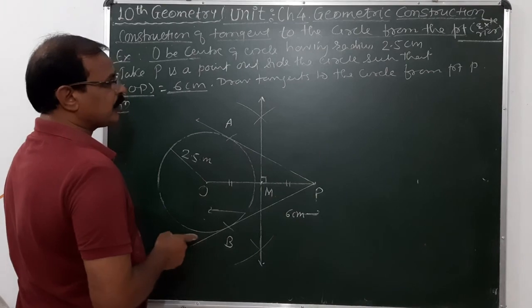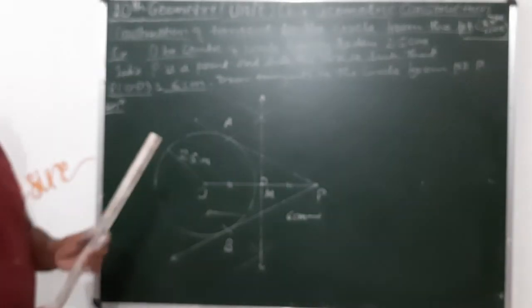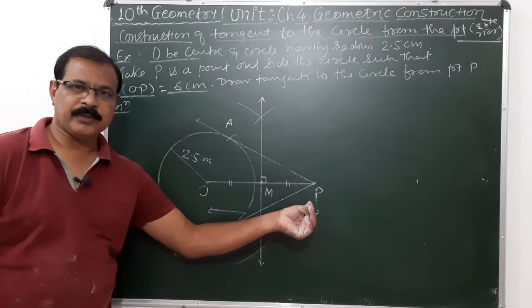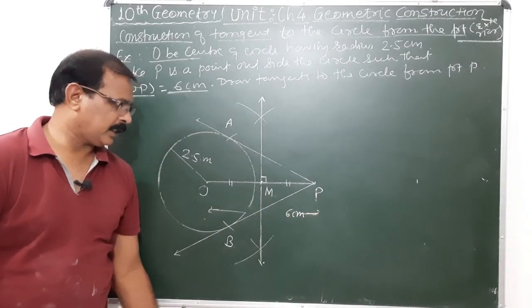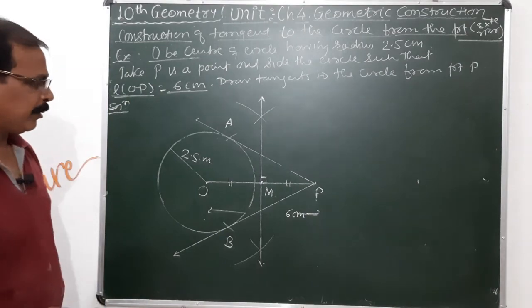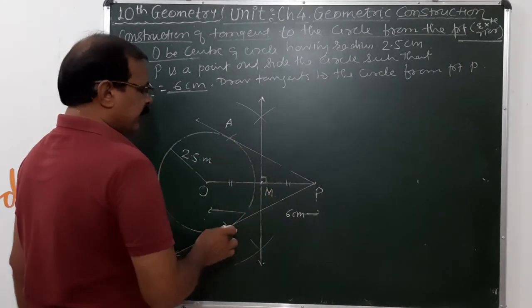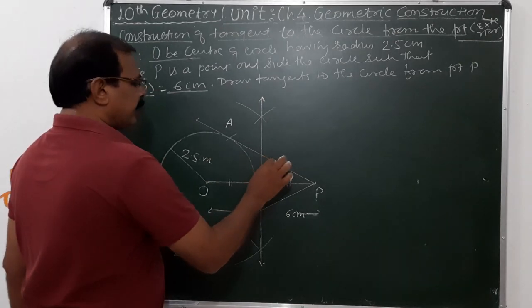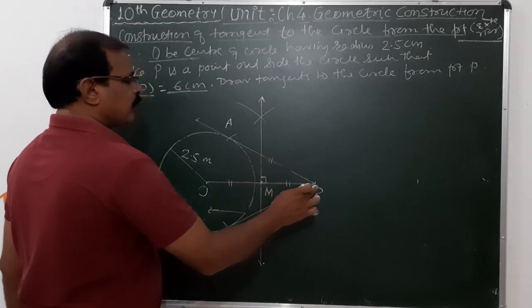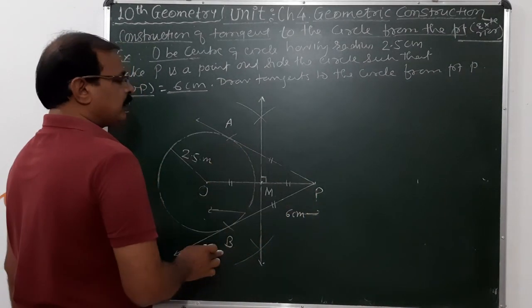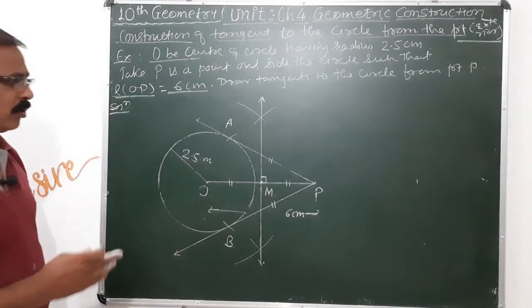In this way we can draw the tangent to the circle from a point which is outside the circle. So two tangents can be drawn, and we already know that PA and PB are called tangent segments, and the tangent segments drawn from any point outside the circle to the circle are congruent. We already solved this.